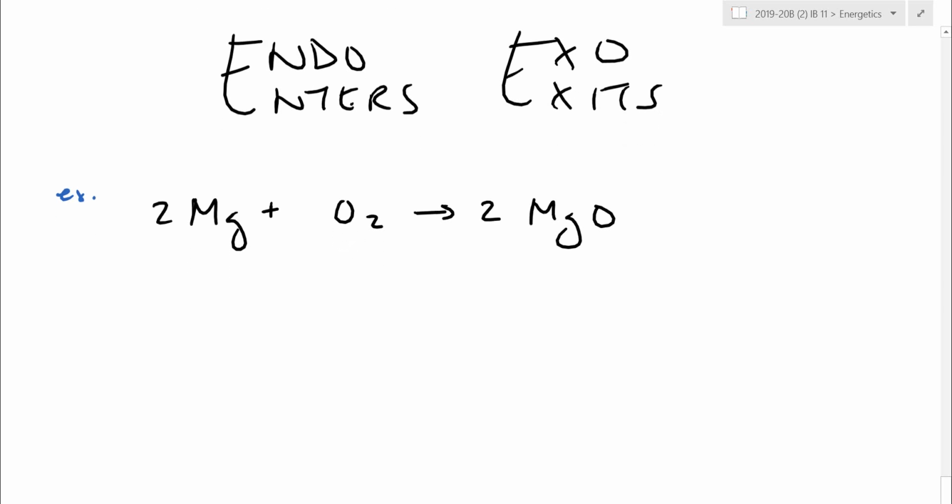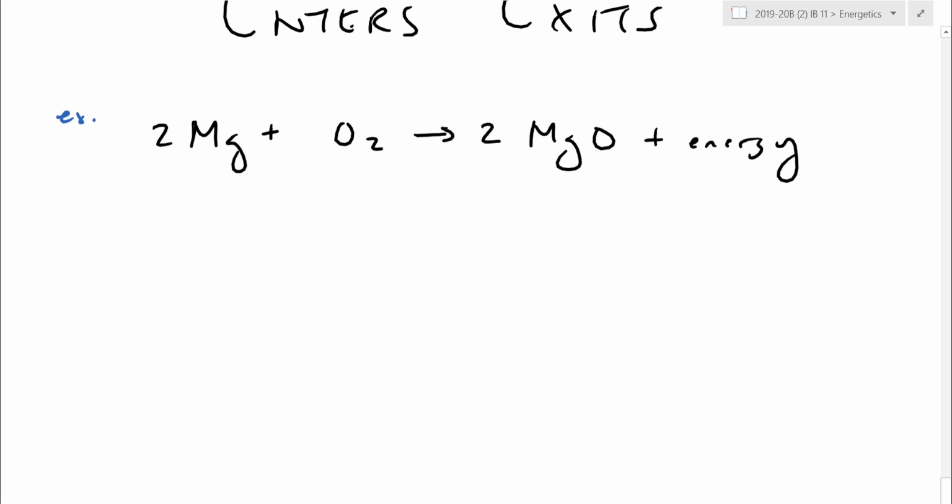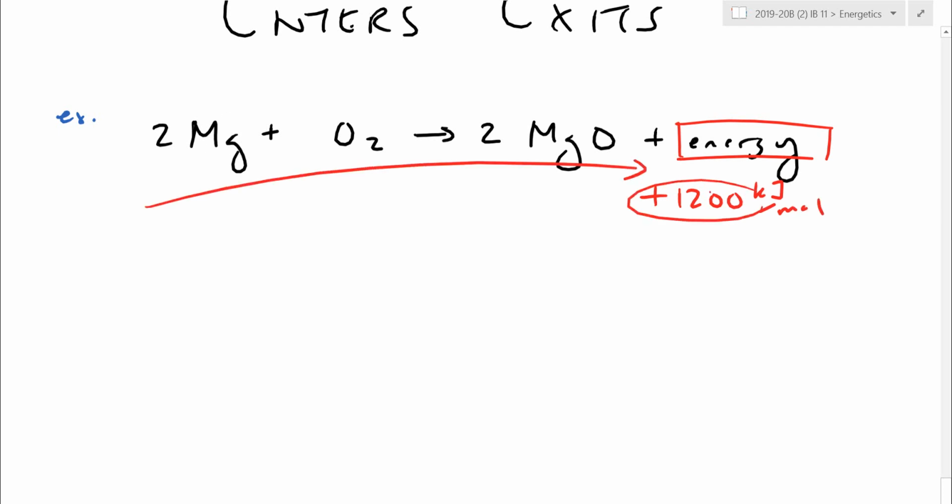This one here was the one that gave off a really intense white light, so we know it's very, very exothermic. A lot of it's being released as light energy. In this case here, I actually happen to know this number. The energy, again, we're going to spend a lot of time focusing on what this number is going to be, but for this reaction, it's actually 1200 kilojoules per mole. That means every time you run this statement, you end up releasing 1200.